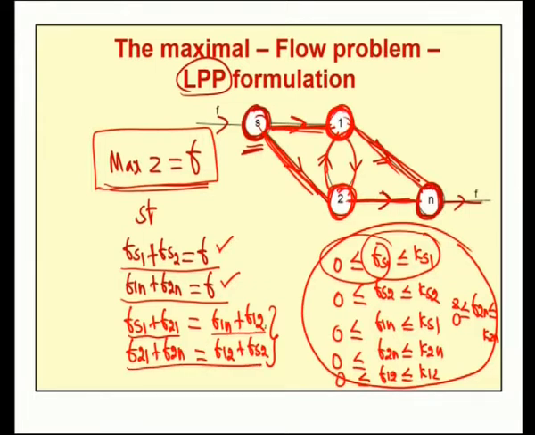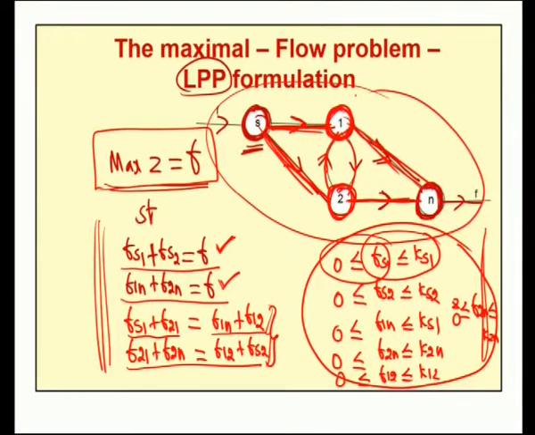The same way for these equations. The first constraint corresponds to the source node, the second constraint corresponds to the sink node, and these two constraints are for the intermediate nodes, and these set of 6 constraints are the restrictions on flows, which are to be non-negative and have an upper bound. Now, by solving this linear programming problem using the simplex method, we can get the maximal flow for the given network problem, but